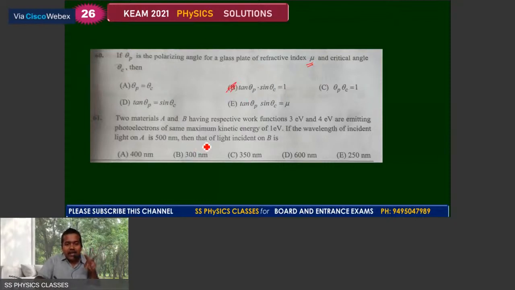Two materials A and B having respective work functions 3 electron volt and 4 electron volt are emitting photoelectrons of the same maximum kinetic energy. If the wavelength of the incident light on A is 500 nanometer, then that of the light incident on B is? So keep in mind, you can just use Einstein's relation and you get the answer for 61, and that is equal to A, 400 nanometer.